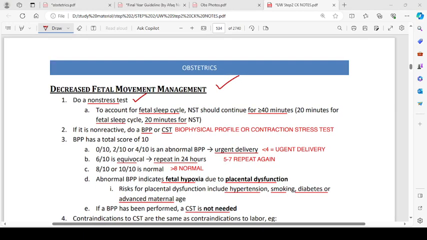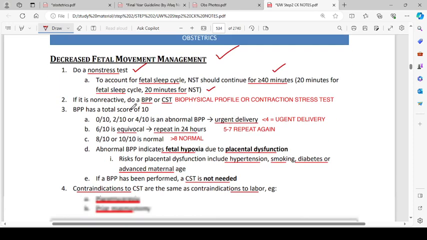Decreased fetal movement management. So we manage it like this: do a non-stress test to account for fetal sleep cycle. The non-stress test should continue for more than 40 minutes, 20 minutes for fetal sleep cycle and 20 minutes for non-stress testing. If it is non-reactive, do a biophysical profile or CST, that is contraction stress test.